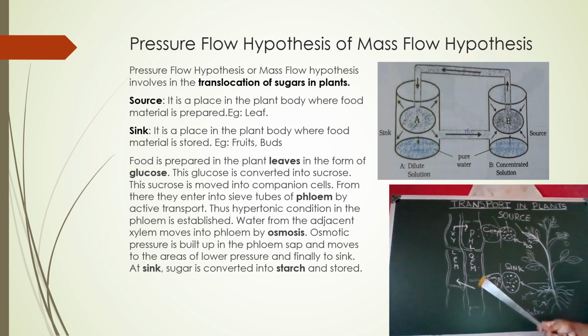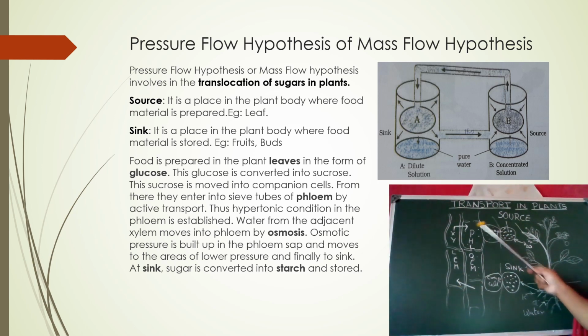And at last, when it reaches the sink cells, where there is a hypotonic condition, the sucrose gets collected in the cells of the root or fruits or buds. After all the sucrose molecules get collected, the water again moves away from the cells and enters into the xylem tissue.